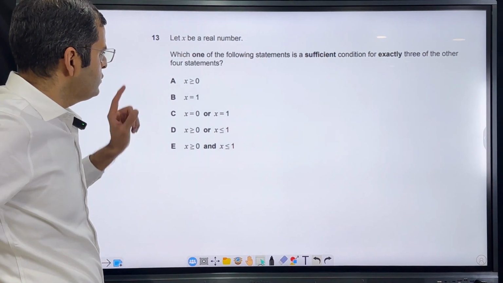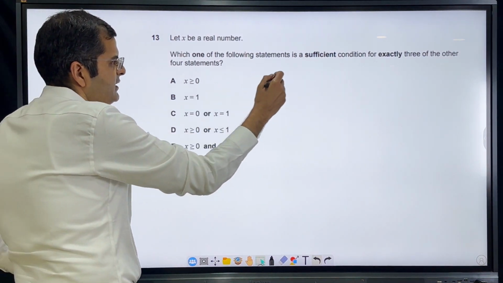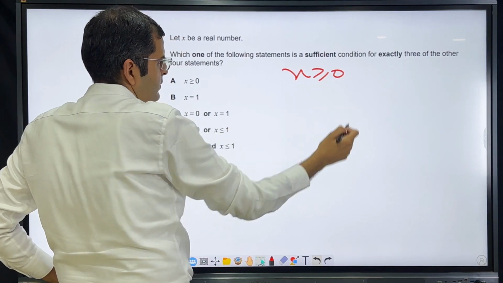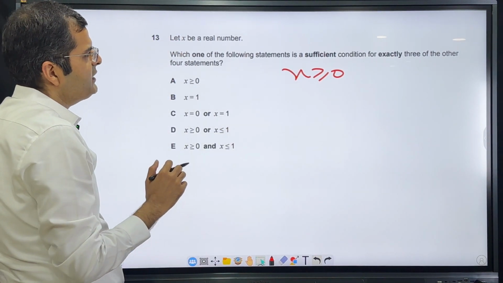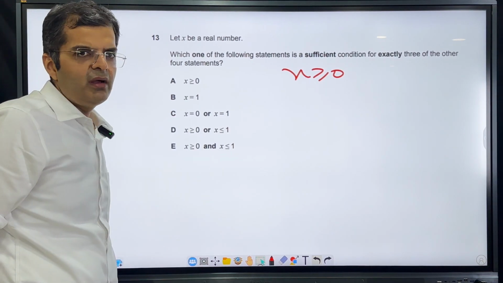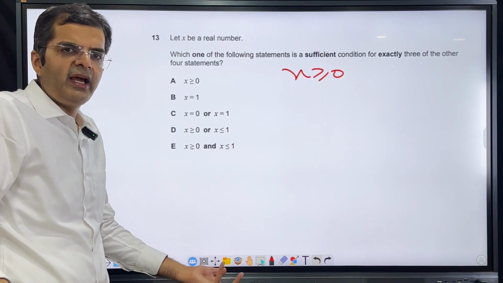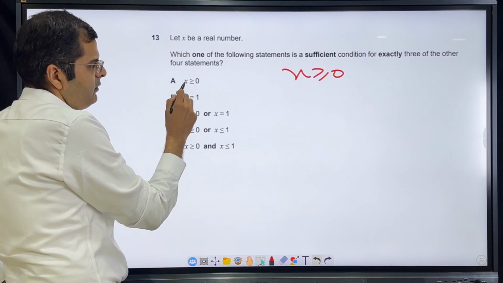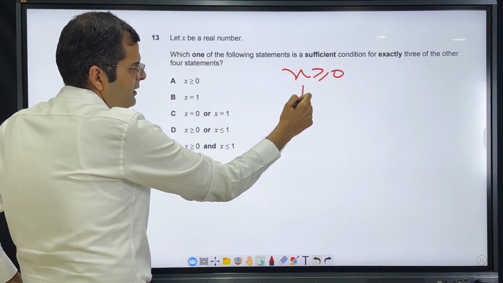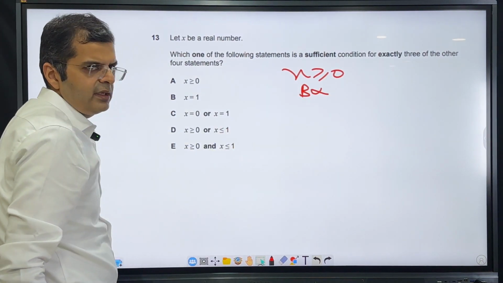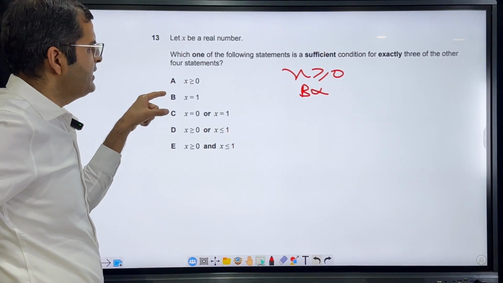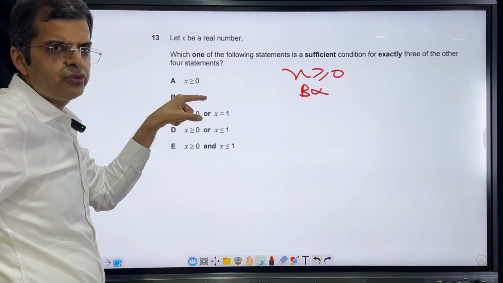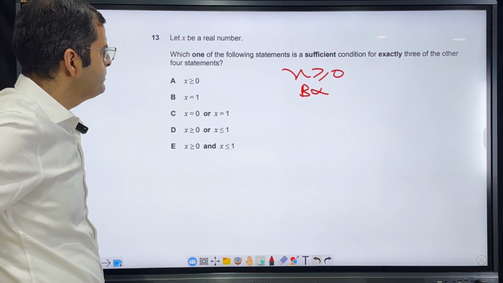Okay. So I look at the first statement, x is greater than or equal to 0. If x is greater than or equal to 0, is it a sufficient condition to state that x equal to 1? No, x is greater than or equal to 0. It can be anything. So option B is not correct. That means that if A is true, that doesn't mean that B is true. It is not sufficient to say that B is true.